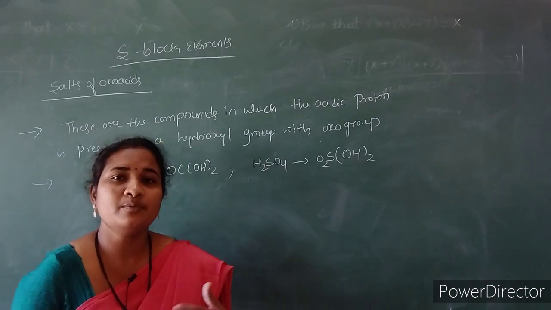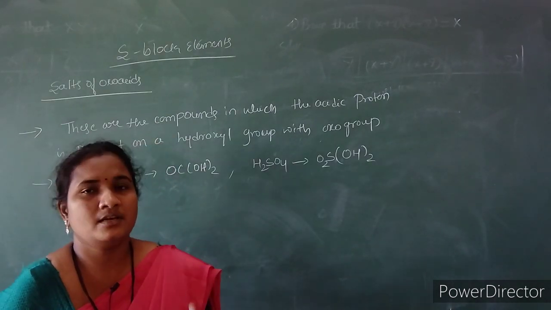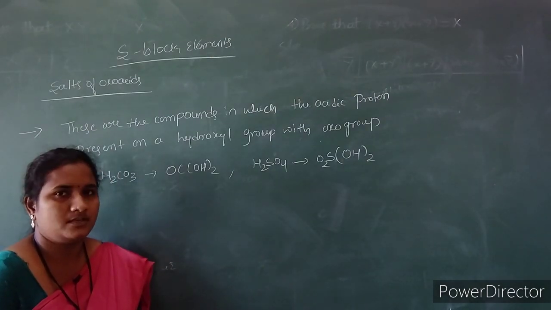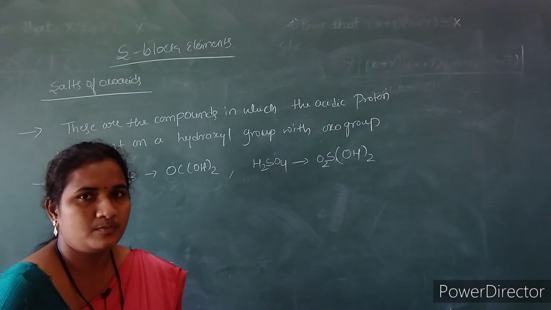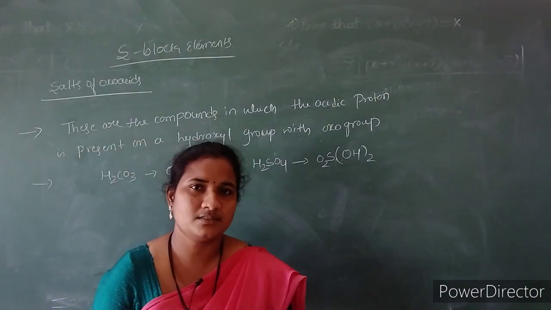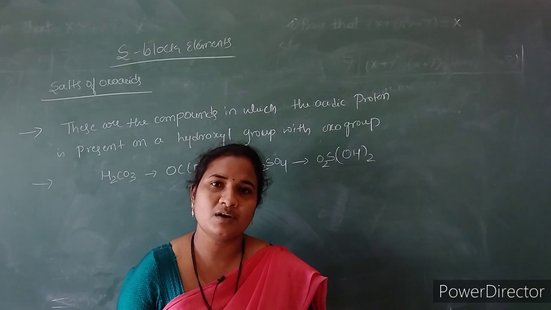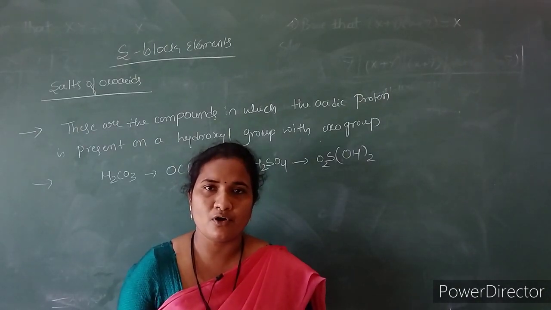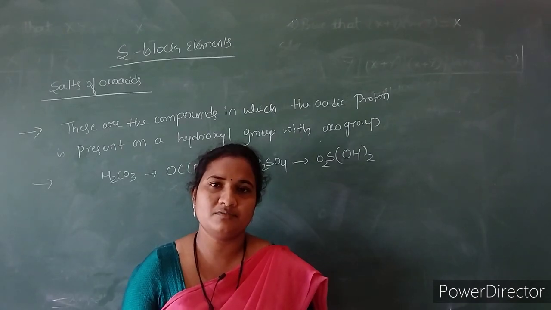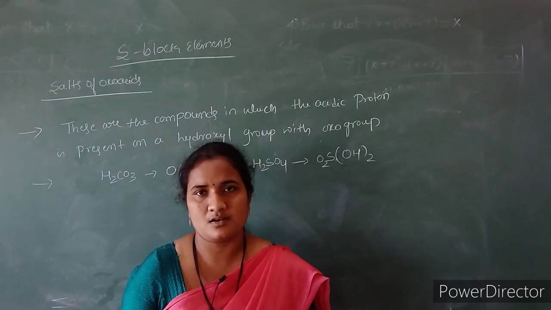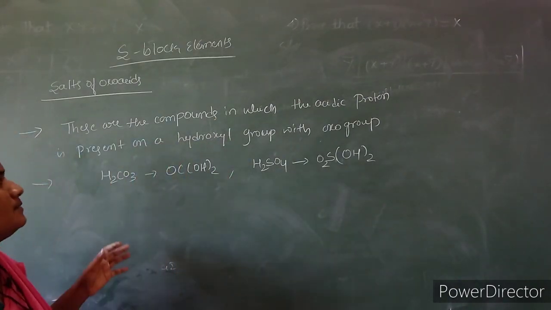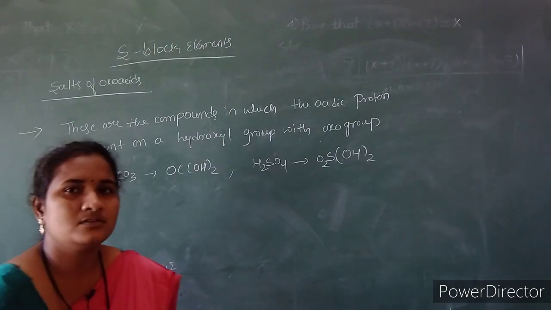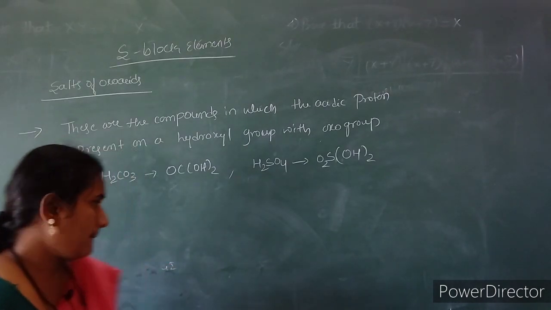As a result, it polarizes the carbonate and forms the corresponding lithium oxide. So lithium hydrogen carbonate does not exist, because lithium polarizes the carbonate ion and forms the corresponding lithium oxide with the elimination of carbon dioxide. That is why, except lithium, all alkali metals form salts of oxoacids that are thermally stable in nature.